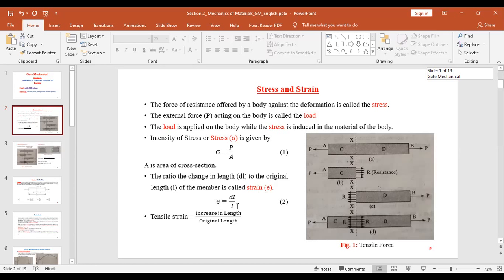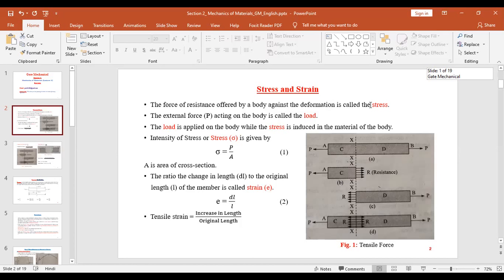Suppose the original length is L, and when any load is applied, the length changes by dl. So strain e is change in length dl upon L. Now, this was the general definition of strain, change in length upon original length. But if we talk about tensile strain, in case of tensile load, there will be an increase in length of the member. So tensile strain is increase in length upon original length. Okay.